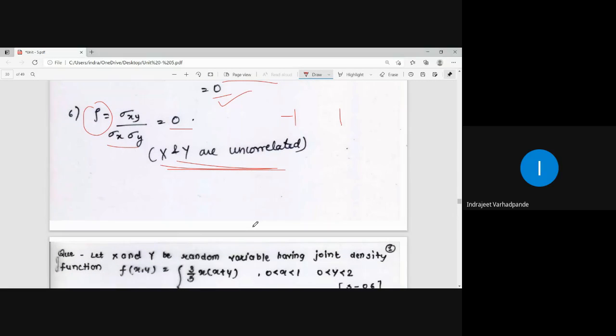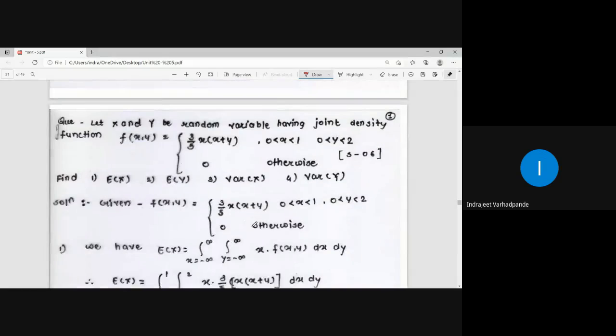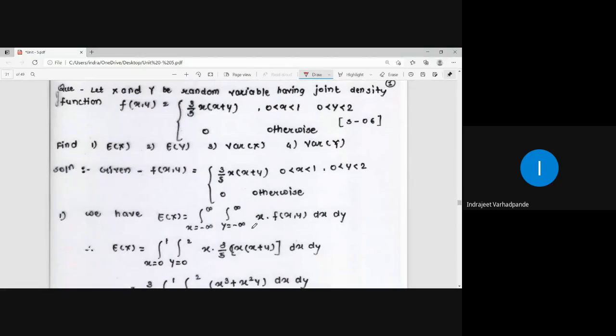So this was one example wherein we calculated all the quantities. Now a similar example related to continuous random variables. X and y are random variables having a joint density function defined as 3 by 5 x into x plus y. X is valid for the range 0 to 1, and y is valid for the range 0 to 2. What is to be calculated? Expectation of x, expectation of y, var x and var y.